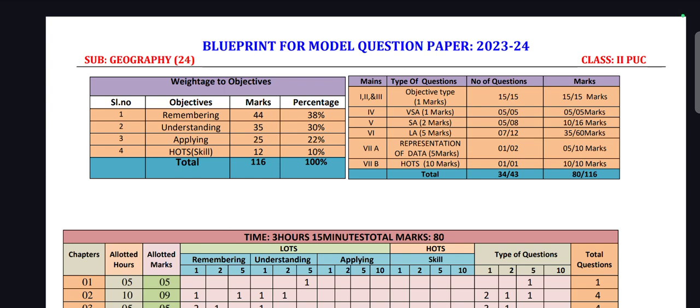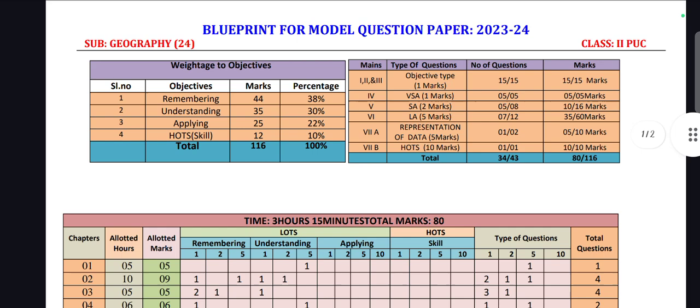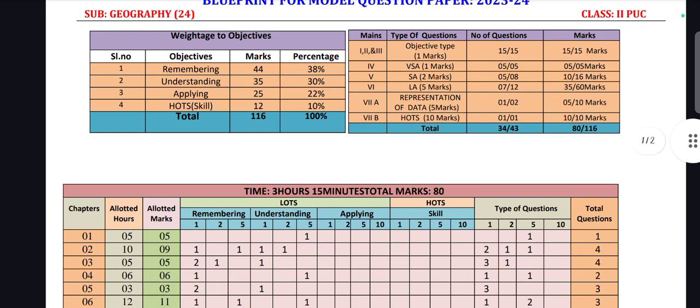And the eighth main has two parts. In A part, representation of data, 5 marks, they will give 2 questions and you have to attend 1, so totally 10 marks, but you have to get 5 marks here. And B part is skills, 10 marks, 1 question they will give and you have to attend 1, so total 10 marks. So the total number of questions they will give is 43, of which you have to attend 34.